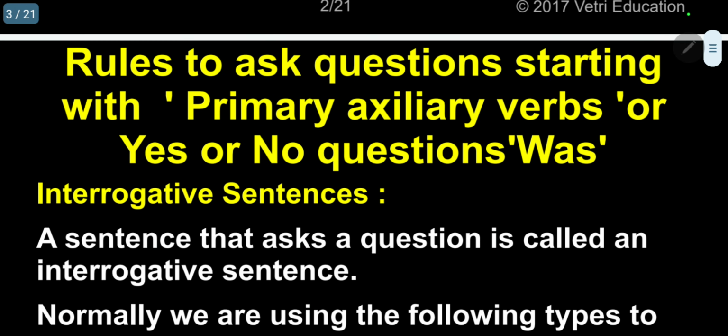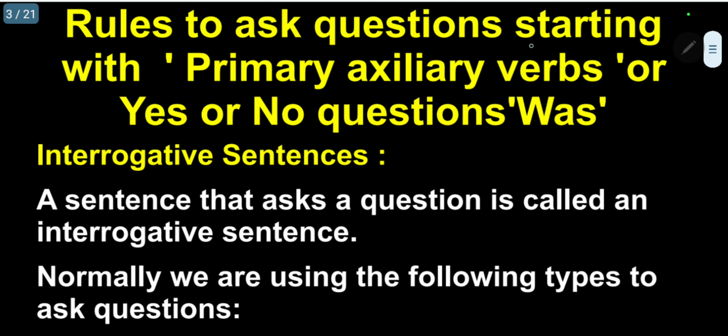Now, rules to ask questions starting with primary auxiliary verbs, or yes or no questions. Under this, I am going to use, as I informed you, "was". So before starting, let me give some introduction regarding interrogative sentences. What is an interrogative sentence? A sentence that asks a question is called an interrogative sentence. So whenever you want to ask somebody any question, we call it an interrogative sentence.